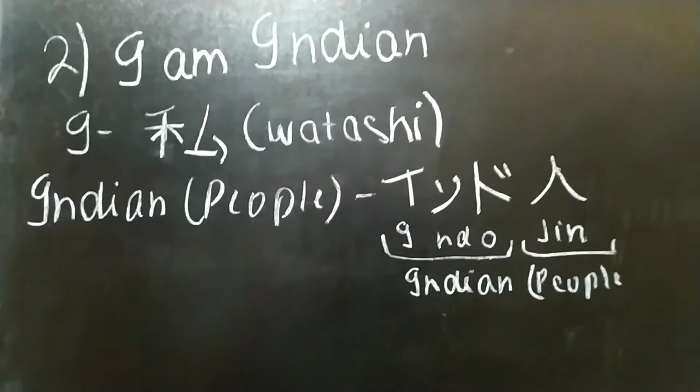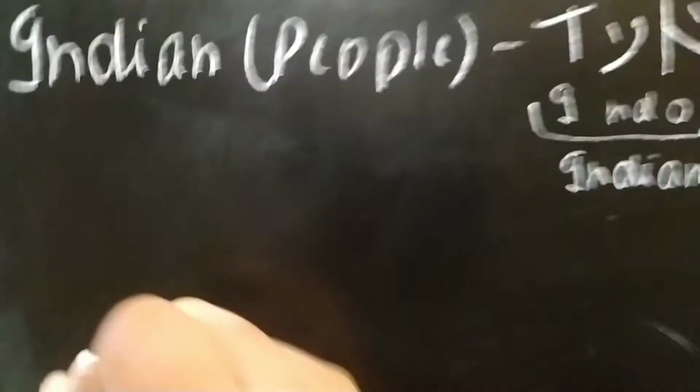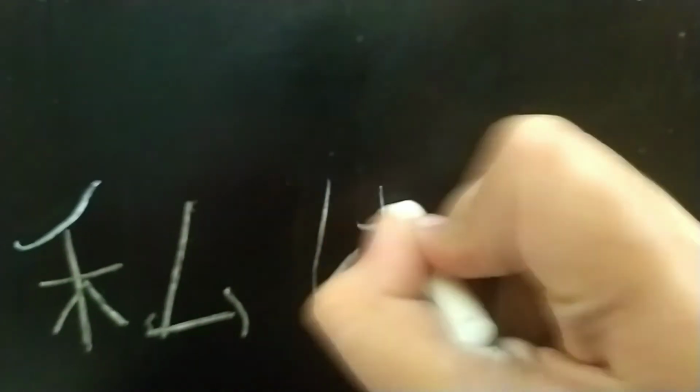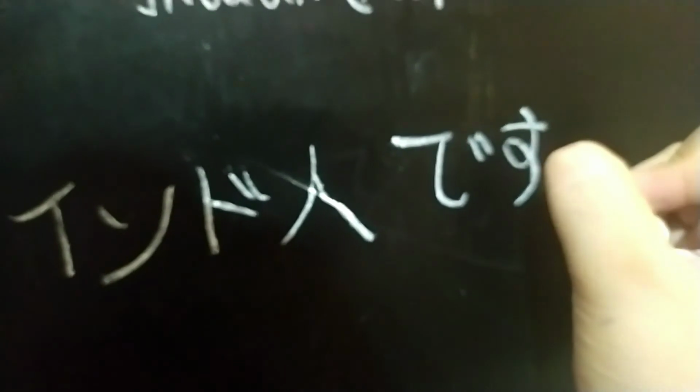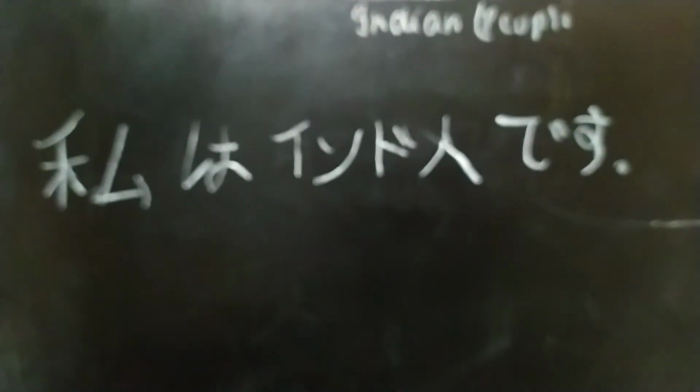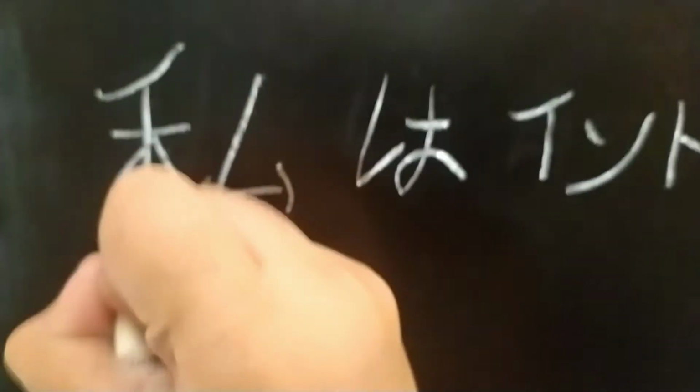Next one is I am Indian. Indian people, Indojin. Indo means India, jin means people, and I means watashi. First write watashi, then write wa, and then write Indojin. Jin is a kanji, and desu. Watashi wa Indojin desu. So first watashi, then wa, then Indo, then jin, then desu.